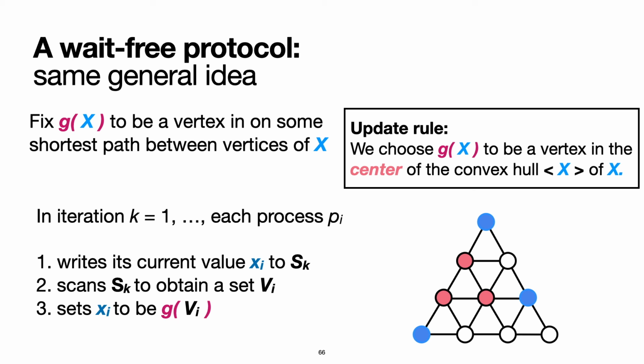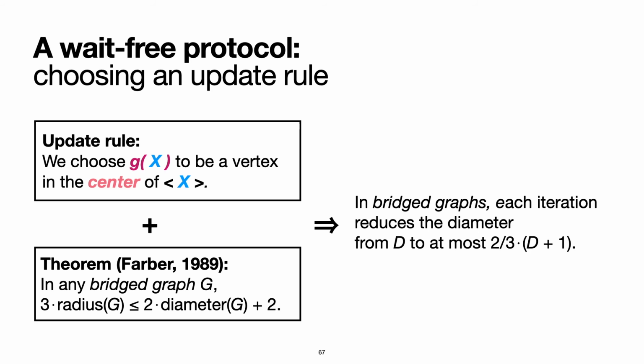We choose g of X to be a vertex in the center of the convex hull of X. With this rule, we can use the following relationship between the radius and the diameter of bridged graphs. So for these bridged graphs, we can show that each iteration reduces the diameter of the relevant portion of the graph by roughly 2/3. But I have not yet explained to you what this rule actually means and what these bridged graphs are. So let's discuss that next.